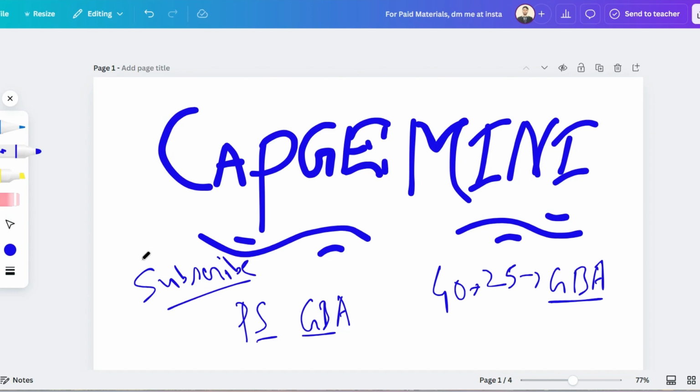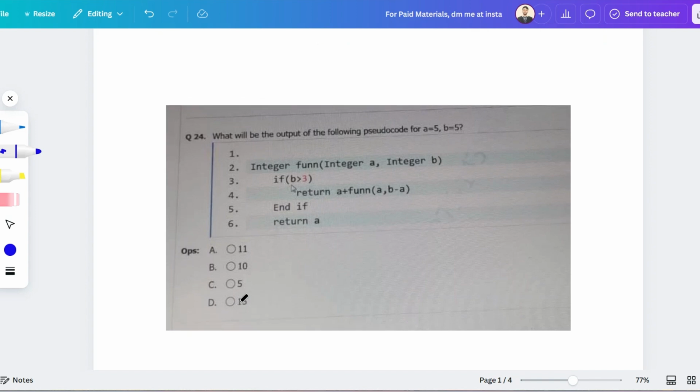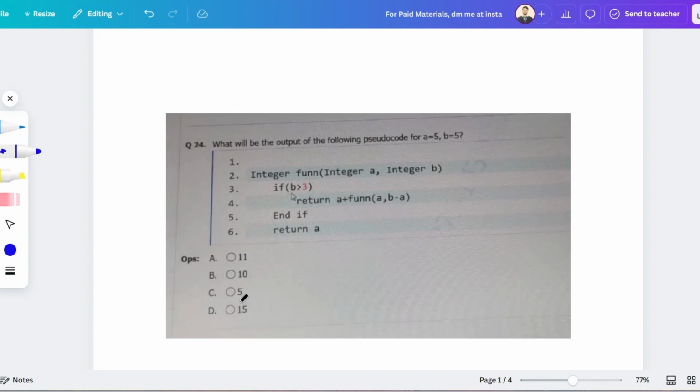Okay, so let's start with the first question, which is obviously regarding pseudocode. Whatever I'm going to share with you today was all recently asked. The important thing is, as you can see here, the code contains only 6 lines, but for your slot, the questions, the algorithms, and the code will be longer than that.